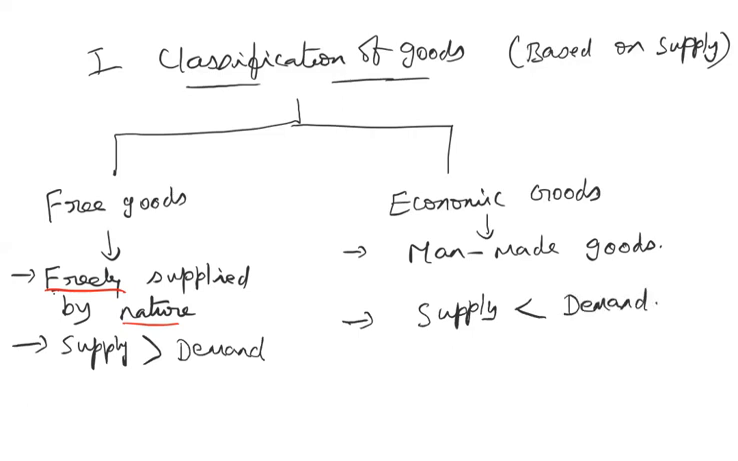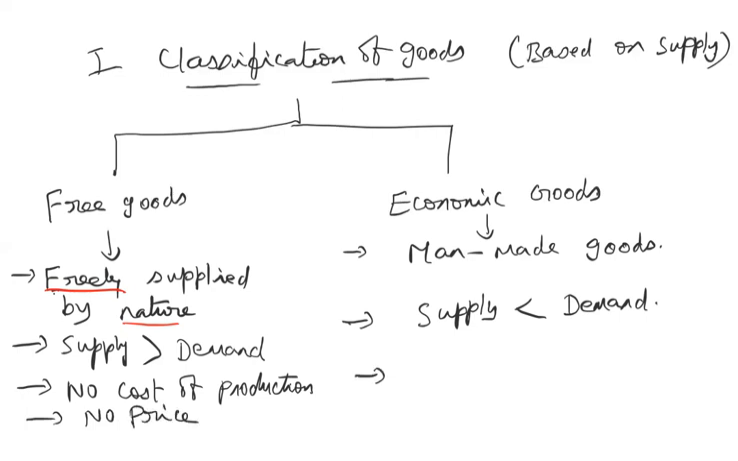Going by the same point, since the free goods are freely supplied by nature, they don't have any cost of production. Because they do not have any cost of production, they do not have any price. They don't command any price. But when you come to the economic goods, since they are made by man, they involve cost of production, and they also command price.